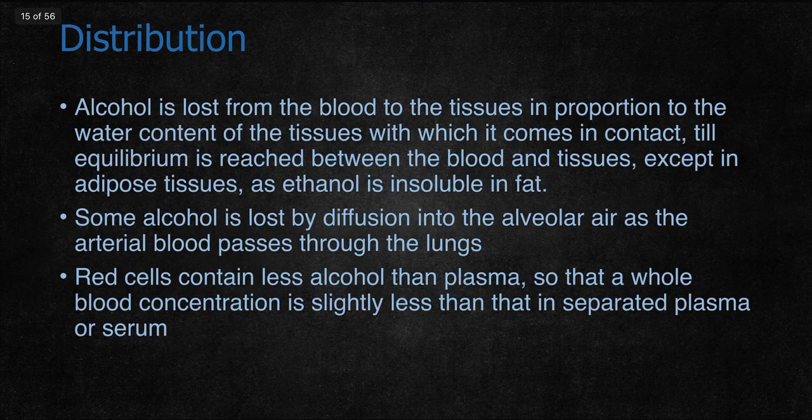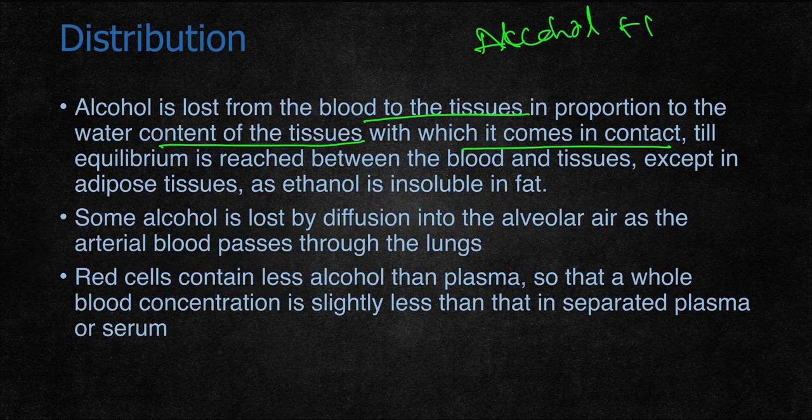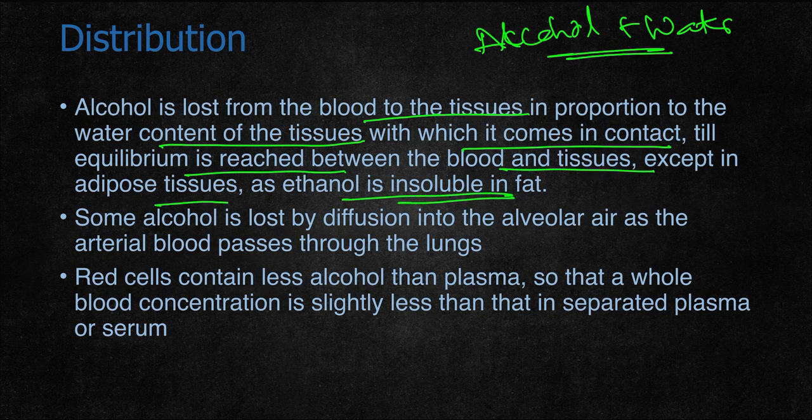Coming to distribution of alcohol: once it is absorbed, the alcohol gets evenly distributed in the body. Alcohol is lost from blood to the tissues in proportion to the water content of the tissues with which it comes in contact. So alcohol requires water for distribution. In any tissue where water is present, it gets easily distributed until equilibrium is reached between the blood and the tissues, except in adipose tissue, as ethanol is insoluble in fat. So to distribute alcohol, it requires water content.